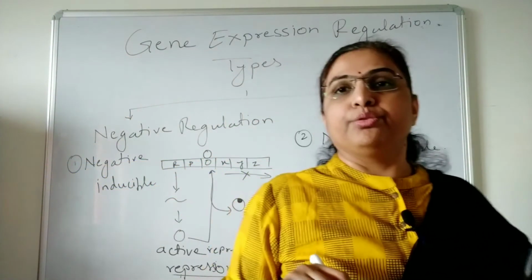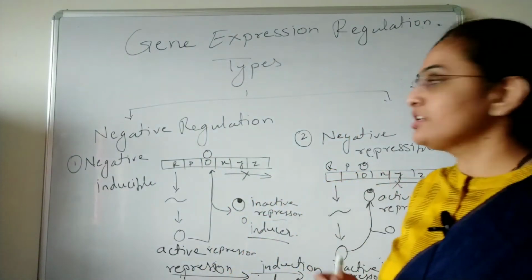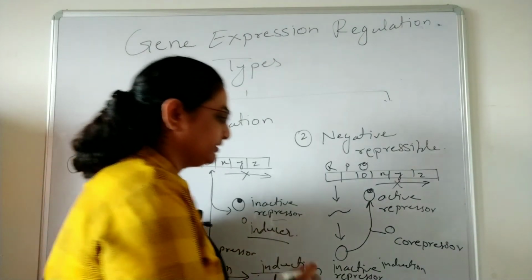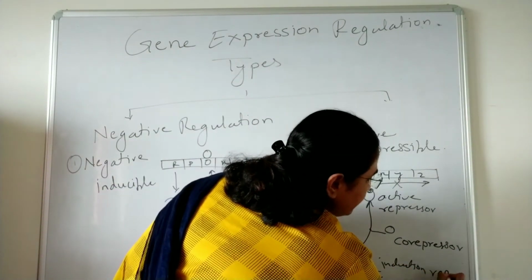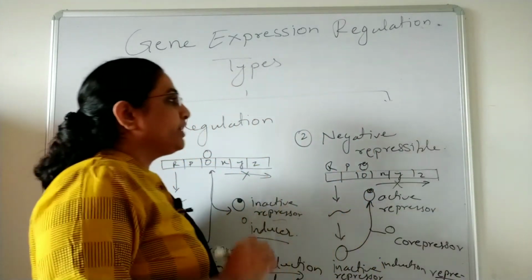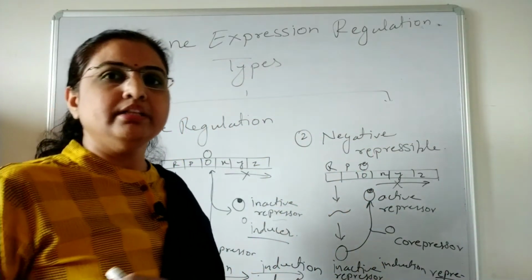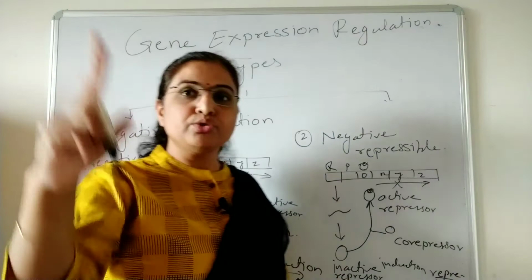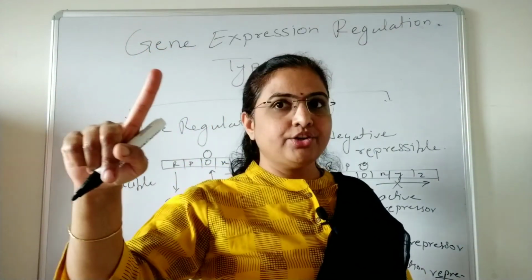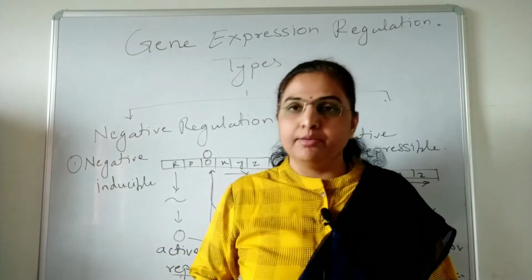So the next stage in the negative repressible is the repression. In the negative repressible there are two stages: first the induction, and second the repression.